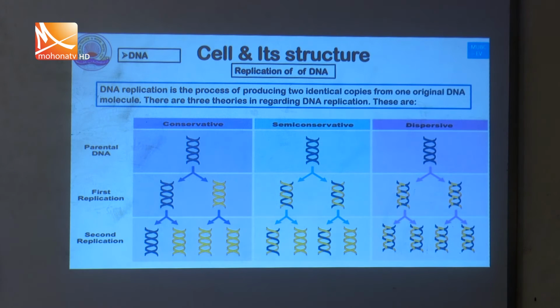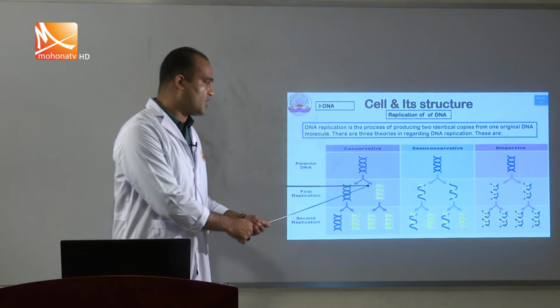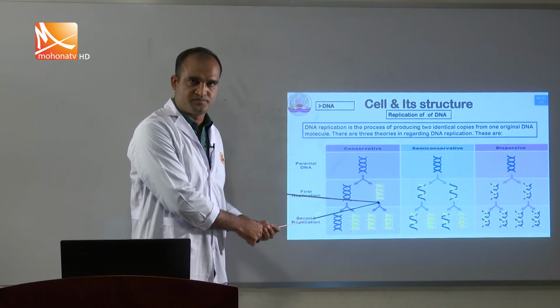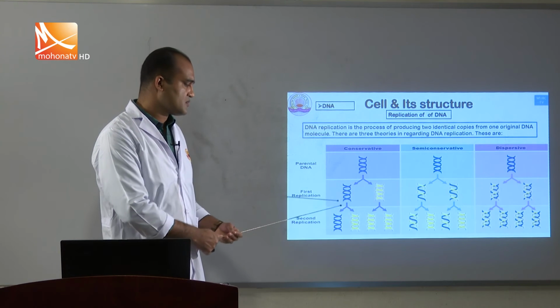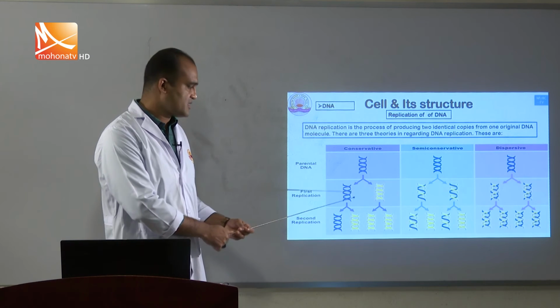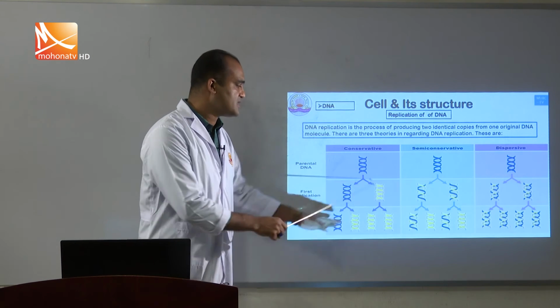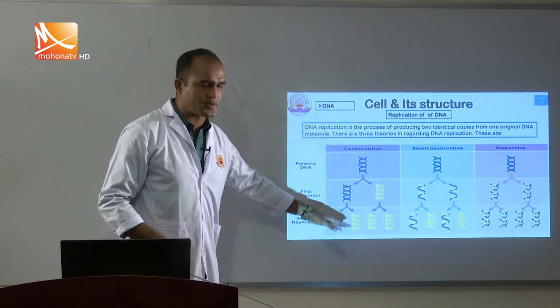So, of the three processes, number one is conservative. In this process, the parental DNA produces two offspring. One is like the mother, one is newly formed. In the second replication, one is like the mother and one is like the newly formed, and the newly formed one divides into two newly formed DNA structures. It is called the conservative method.